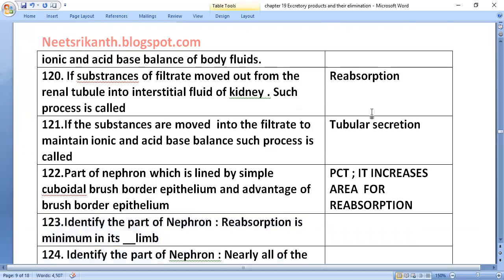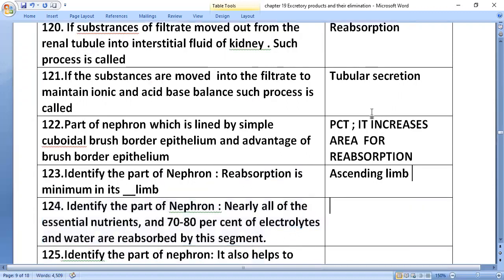Identify the part of the nephron where reabsorption is minimum. It is the ascending limb of Henle's loop.